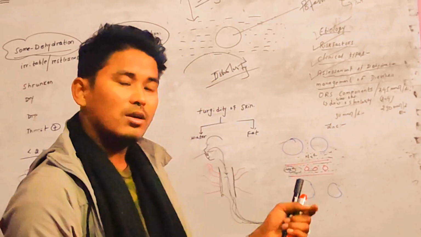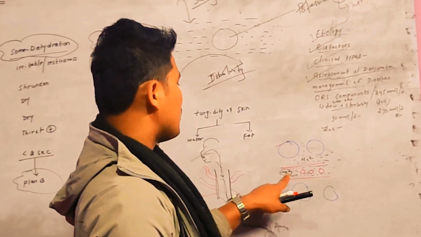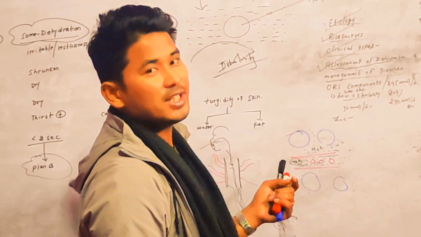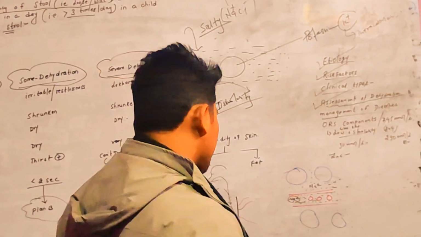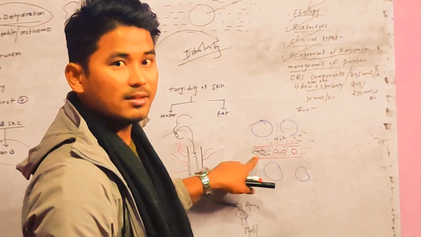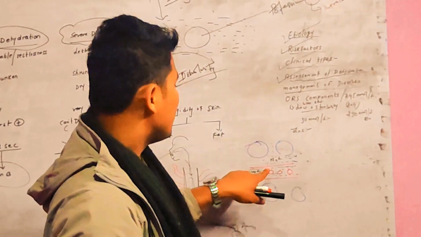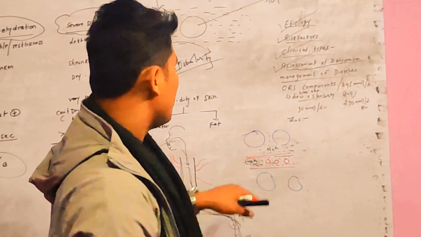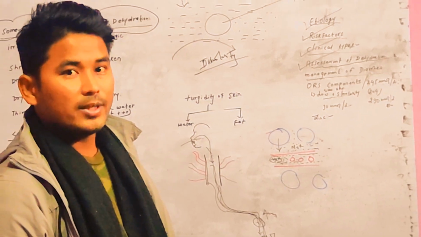So sodium is already being lost from the GI tract along with water, right? Because of that, the content of sodium and water in the blood vessels decreases, and this increases the dehydration in the patients or the baby suffering from diarrhea, right? As the sodium decreases here, the osmolarity of the extracellular fluid is going to decrease, and as a result, the fluid is not going to come here.